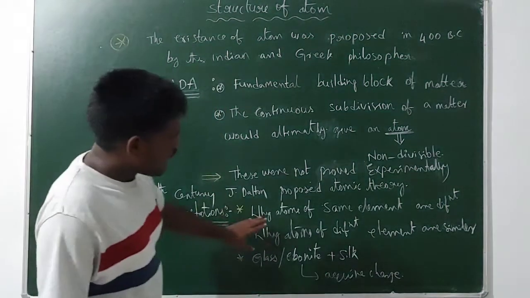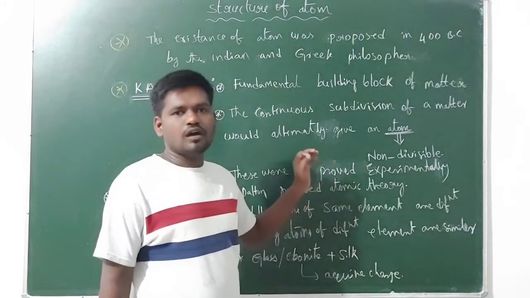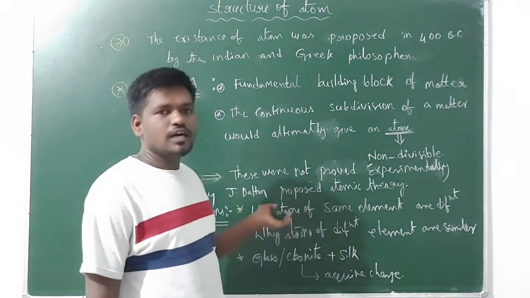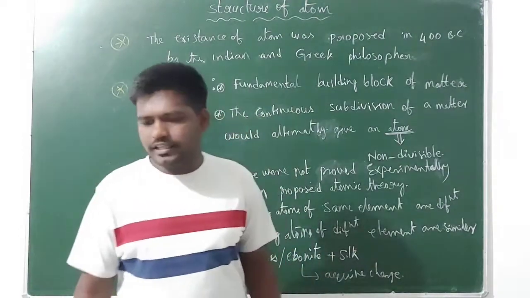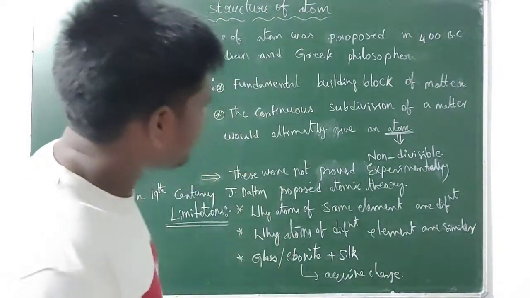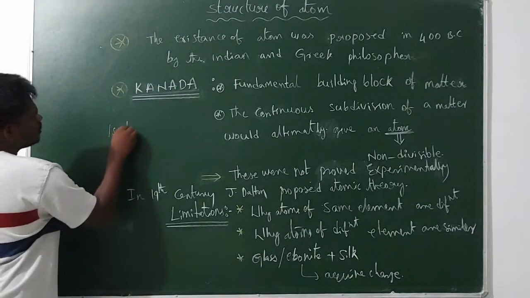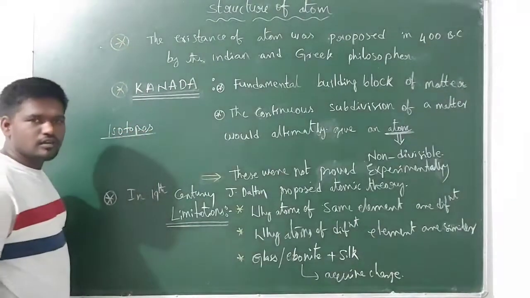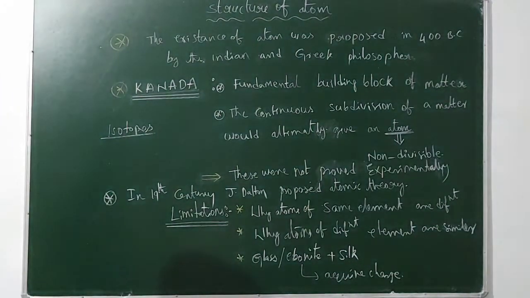The atoms present in the same element are not the same. A few atoms of the elements are different in their properties. For example, we can take isotopes. Isotopes are the atoms of the same element, but isotopes are not similar in their properties.